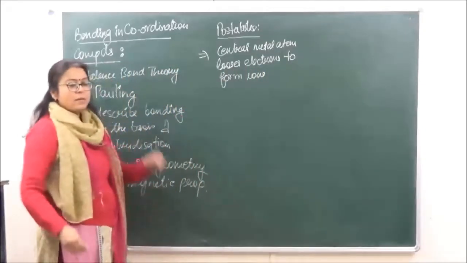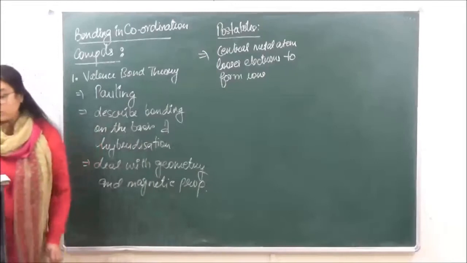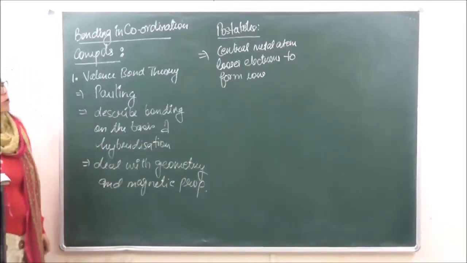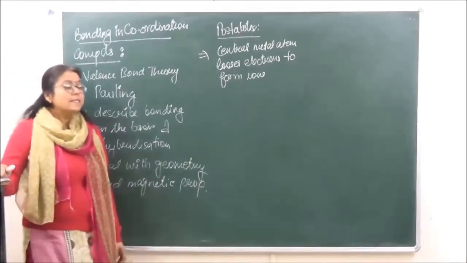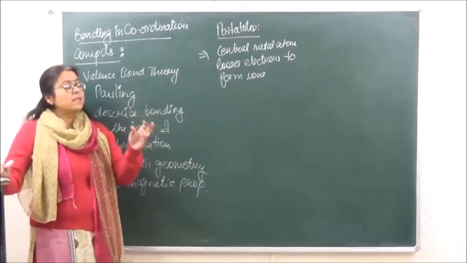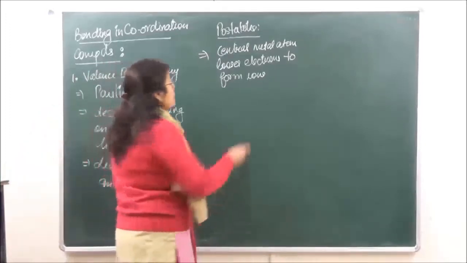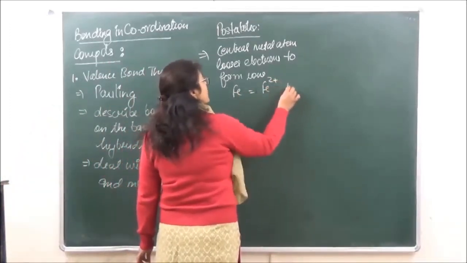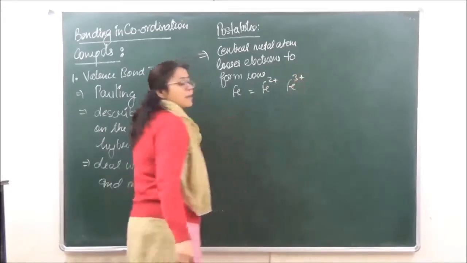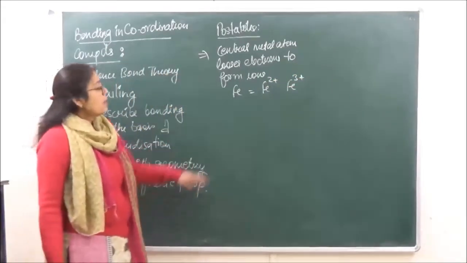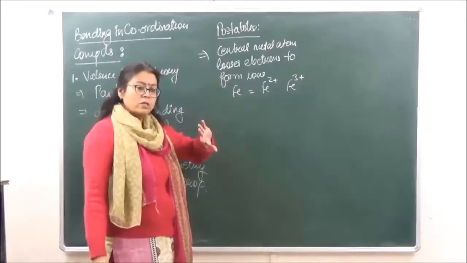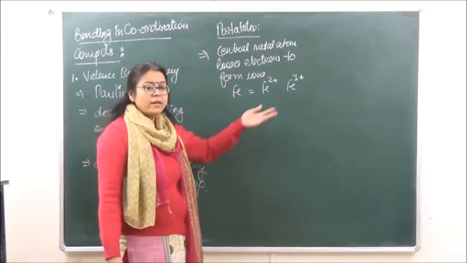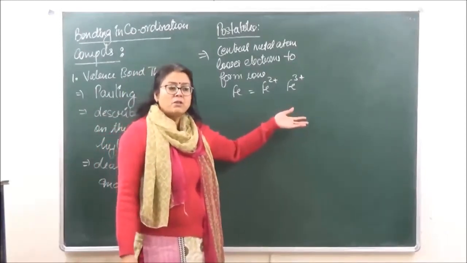Those electrons are going to be equal to the valency of that particular central metal atom. For example, if we are taking iron, iron can exist in two oxidation states, Fe2+ and Fe3+, right? So Fe2+ is losing 2 electrons, which is again the valency of iron. Fe3+ is going to lose 3 electrons, so that is again the valency of iron.